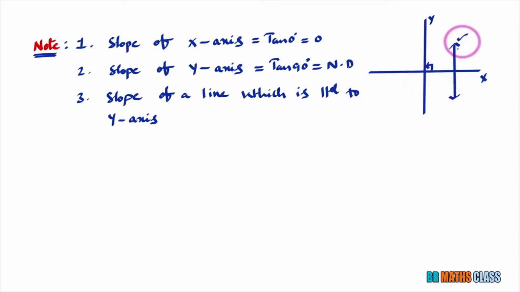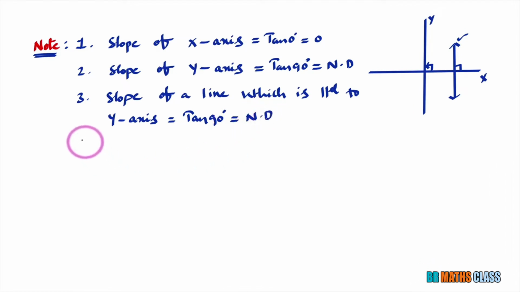To find slope of this line, we must know inclination of this line. What is the angle made by this line with x-axis in positive direction? It is easy to say this is 90 degrees. So slope of a line which is parallel to y-axis: inclination of this line is 90 degrees. Slope of that line is what? Slope of that line is tan 90 degrees. What is tan 90 degrees? Tan 90 degrees is not defined.